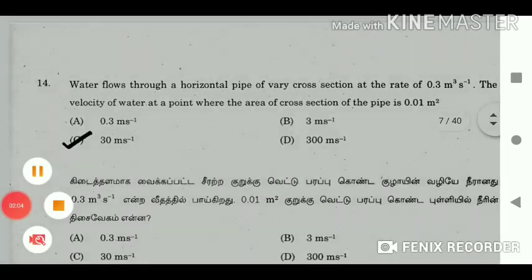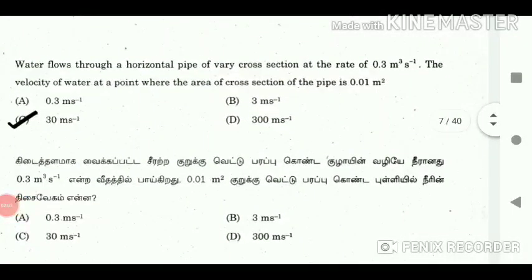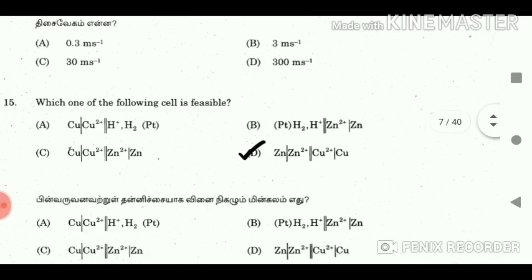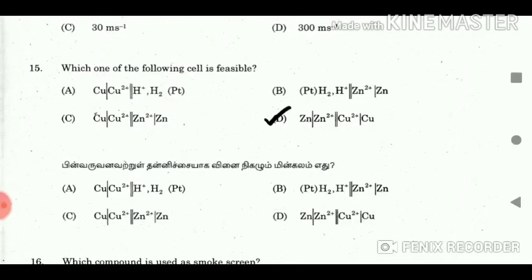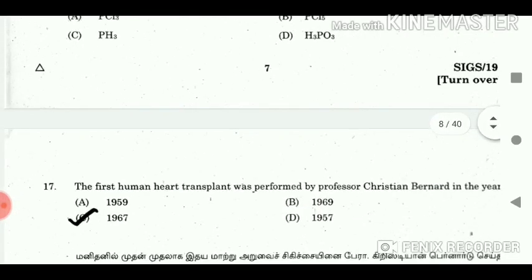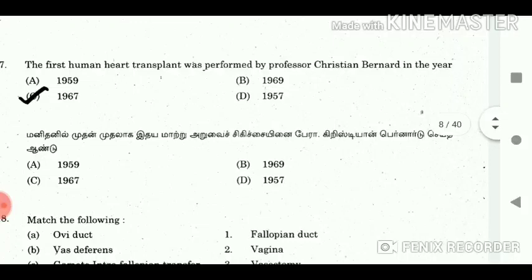14. Water flows through a horizontal pipe of varying cross section at the rate of 0.3 meter cubed per second. The velocity of water at a point where the area of cross section of the pipe is 0.01 meter square. Answer C. 15. Which one of the following cells is feasible? Answer D. 16. Which compound is used as smoke screen? Answer PH3.